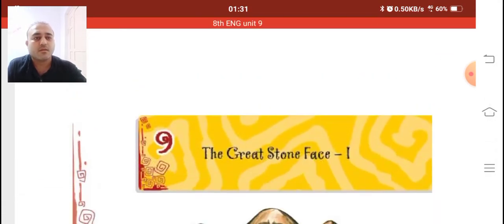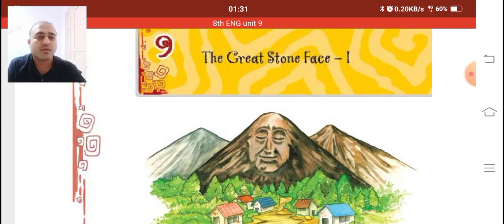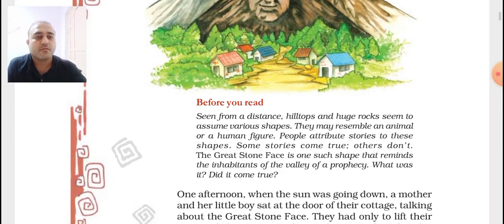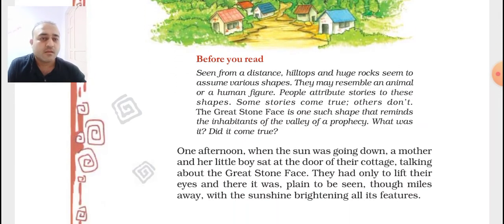So that is the Great Stone Face, part 1. Seen from a distance, hilltops and huge rocks seem to assume various shapes. Many a time, if we look at the mountains or the hills, some kind of shapes can be seen which are formed on them.